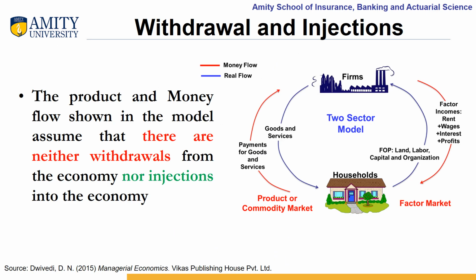The product and money flow shown in the two-sector model assume that there are neither withdrawals from the economy nor there are injections into the economy. Now let us understand what we mean by withdrawals and injections.